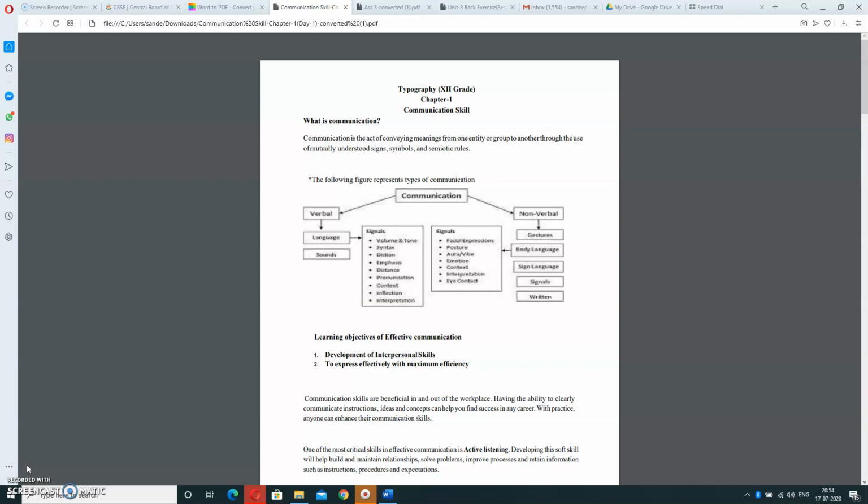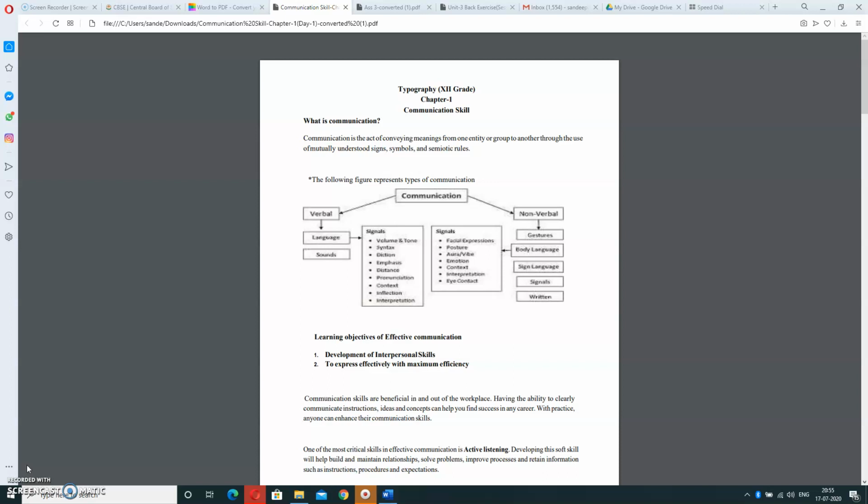So the following figure represents the types of communication, which could be of two types: either verbal or non-verbal. For verbal communication we need a language, and in a language some signals are there: volume, tone, syntax, dictation, emphasis, distance, pronunciation or context. Many more things are used in verbal communication.